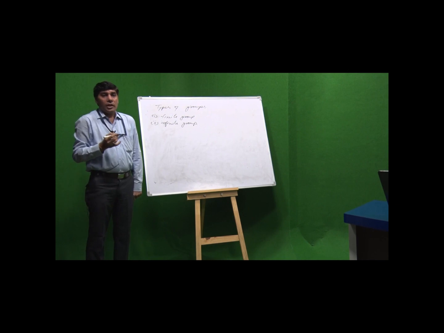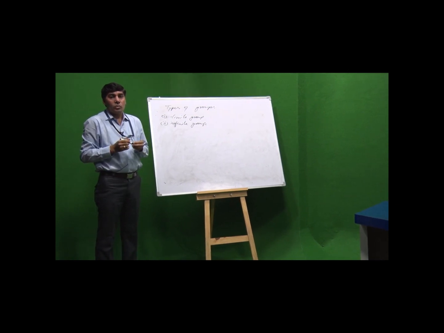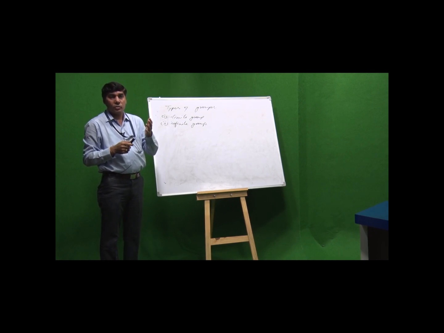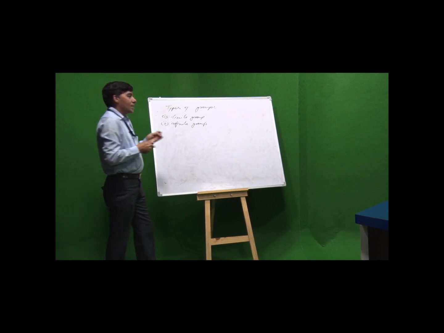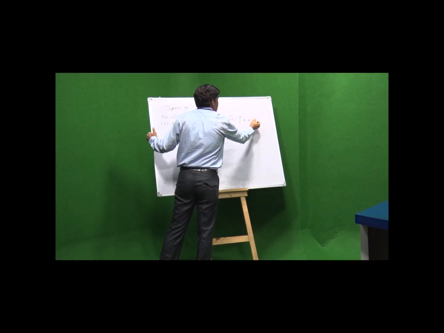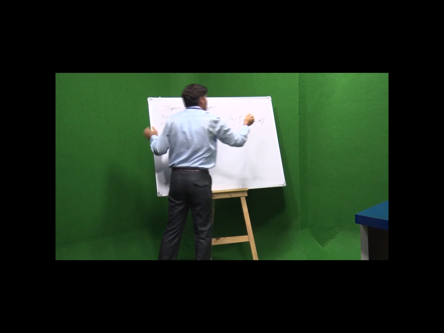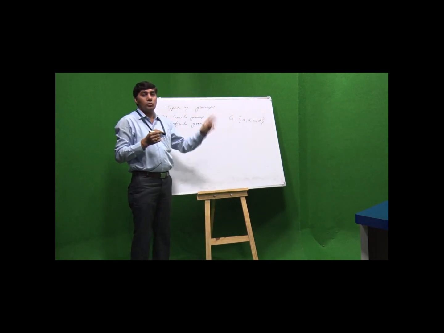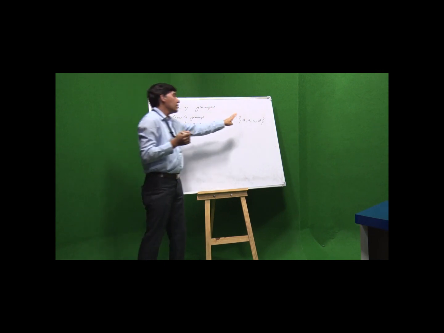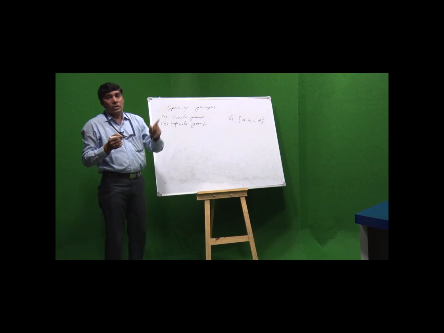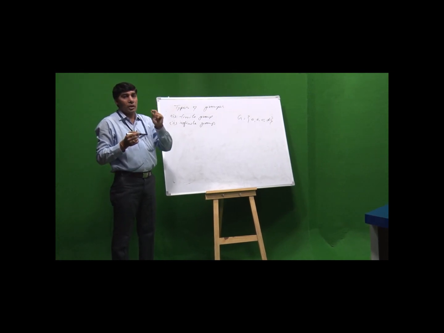Finite group: a group is said to be a finite group if the number of elements in the group is finite. For example, let G = {a, b, c, d}, satisfying all the properties of a group, and the number of elements in the group is 4, therefore it is a finite group. Infinite group: a group is said to be an infinite group if the number of elements in the group is infinite.